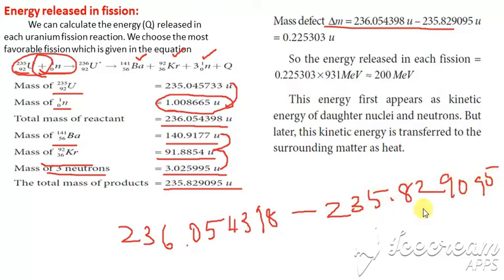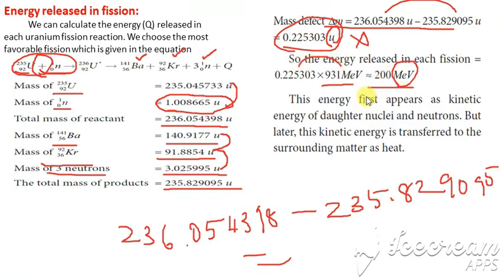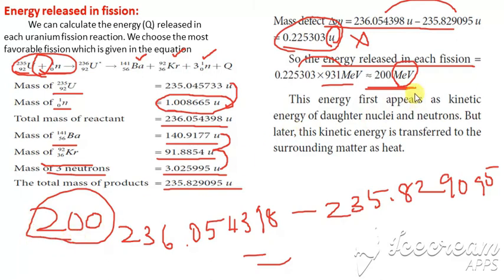When you subtract, we get 0.225303 u. We convert this u into MeV by multiplying by 931. When you multiply this, we get the value of about 200 MeV. This is the energy released in each fission. So for every fission process, we get 200 MeV.